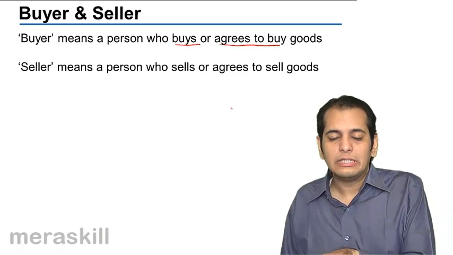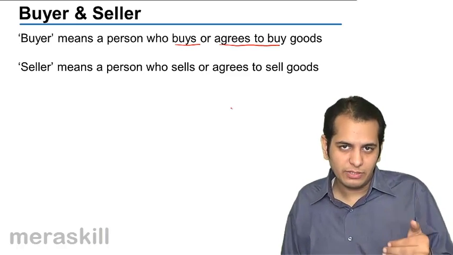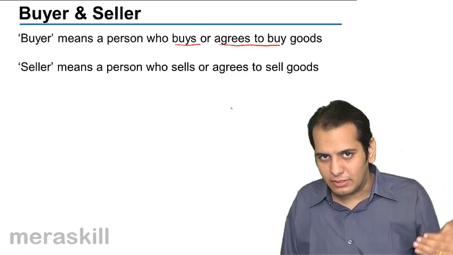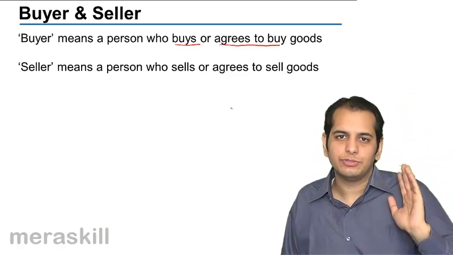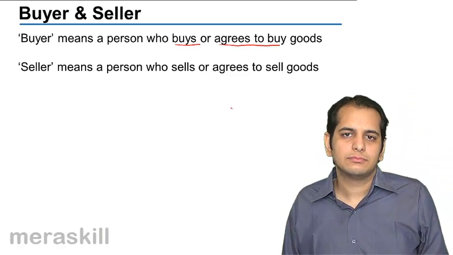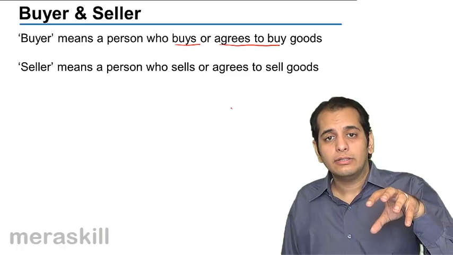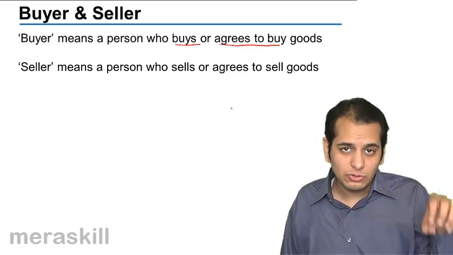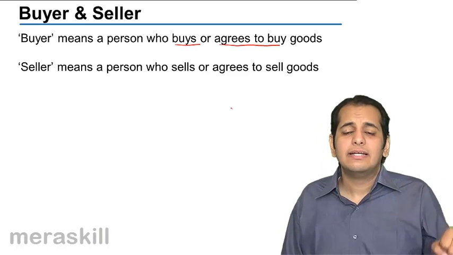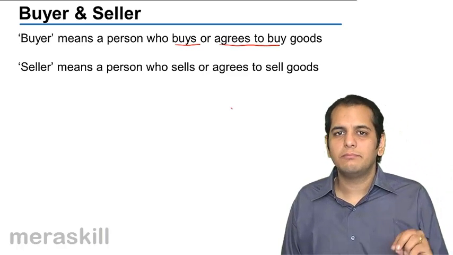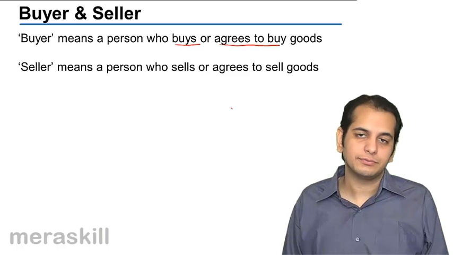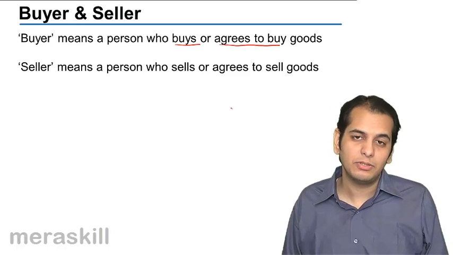There are two conditions mentioned here. First, he either buys it now or he agrees to buy in future. So, even though a buyer does not buy the goods now, he agrees to buy in future, he will still be called as a buyer. I'll give you an example to explain this.